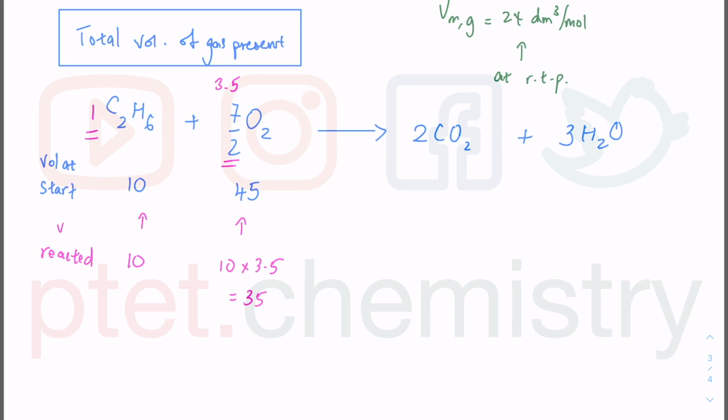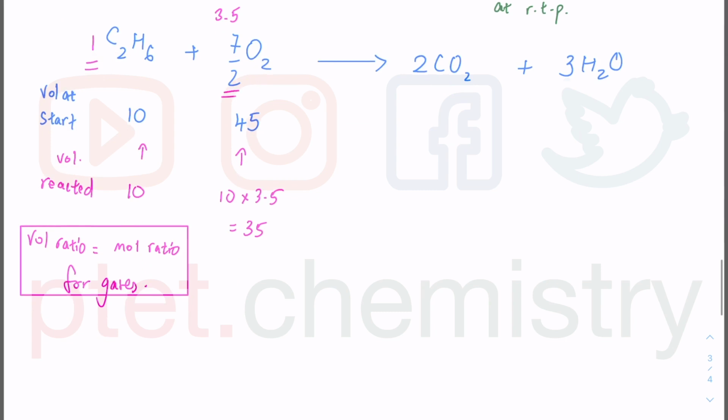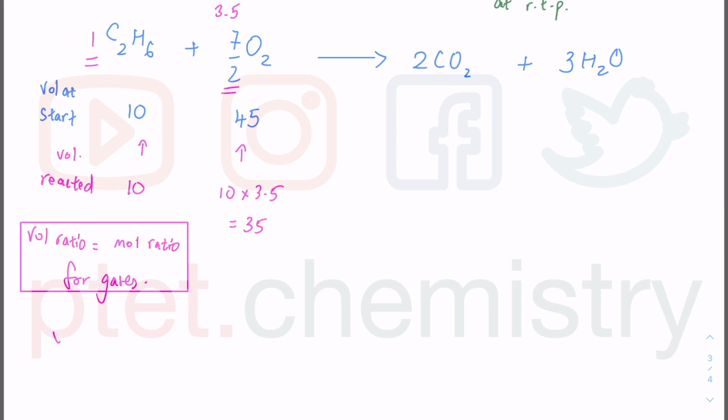This is to do with the volume reacted. I am simply using volume ratio is equal to mole ratio. This only works because these are gases. So what do we have now? There's volume reacted, and how much volume is formed. One mole of this gives you 2 moles of CO2.